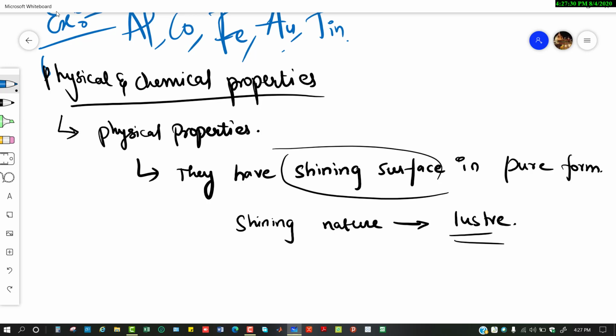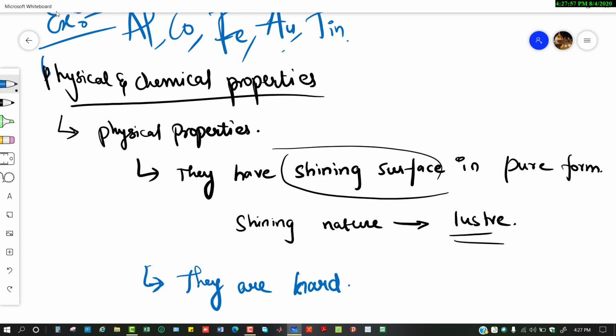Clear. Now we already know that if someone hits us with some metal, we usually lose consciousness, or we get huge damage to ourselves. So why? Usually they are hard in nature.